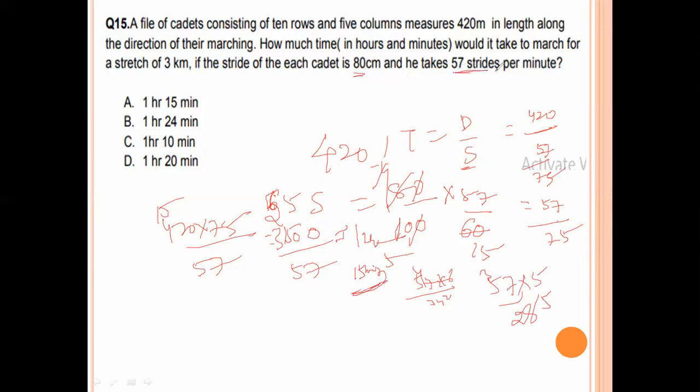Here it is 57 strides per minute, so 57 by 60. I think some mistake is there in this question. We'll take 5.7, and we get the correct answer.